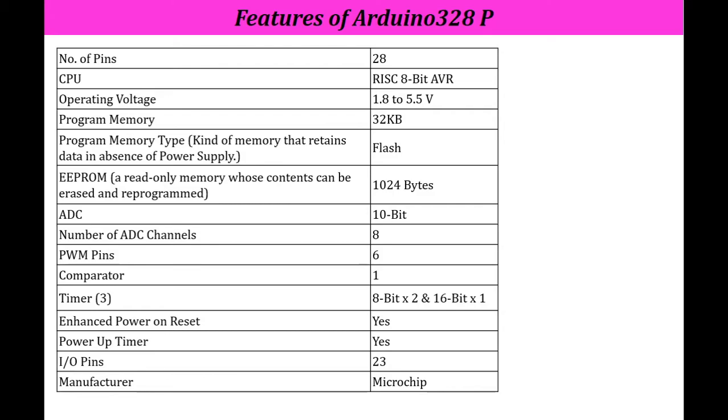There are 3 timers: two 8-bit timers and one 16-bit timer. Then enhanced power-on reset and power-up timer are the features associated with Arduino 328P. It has 23 IO pins, and the manufacturer of Arduino 328P is Microchip.